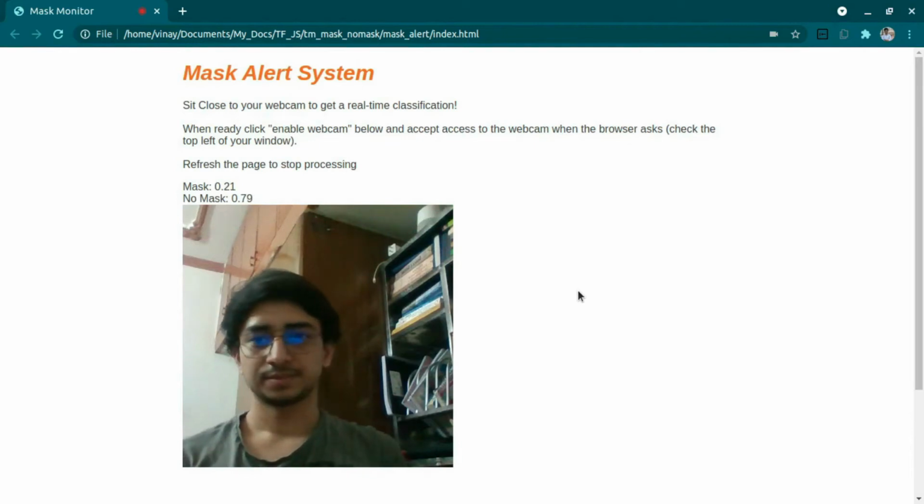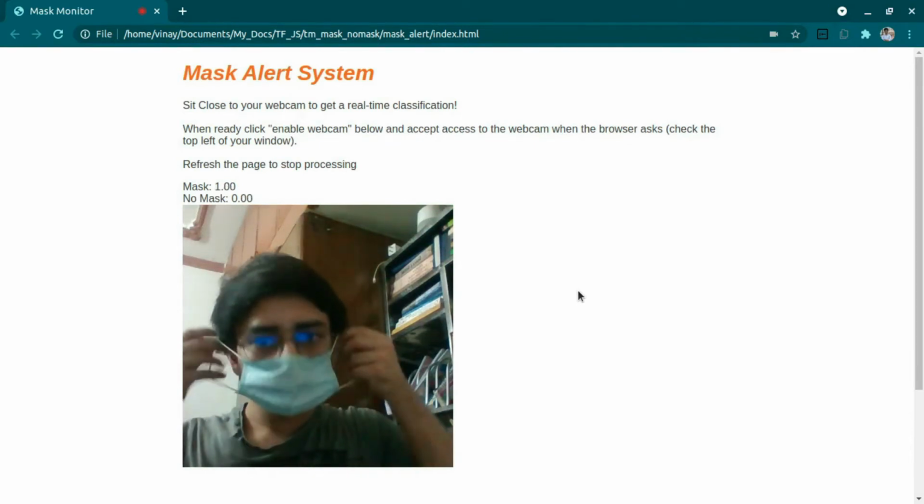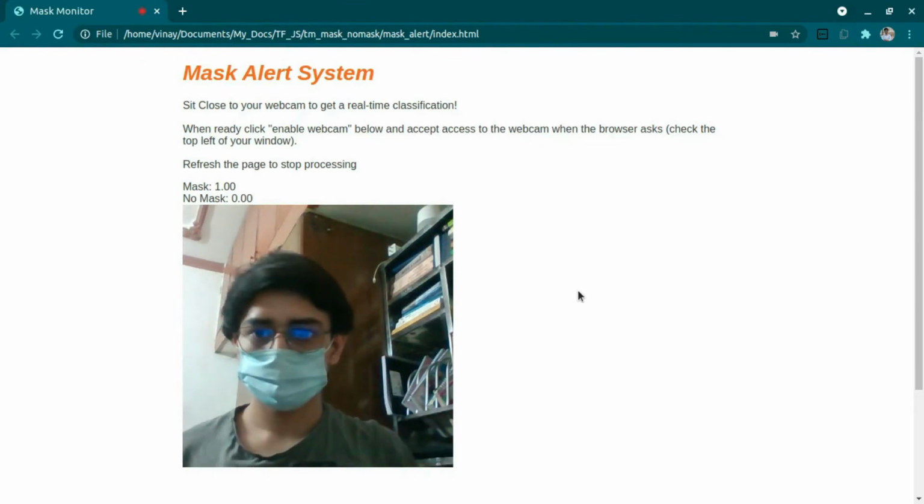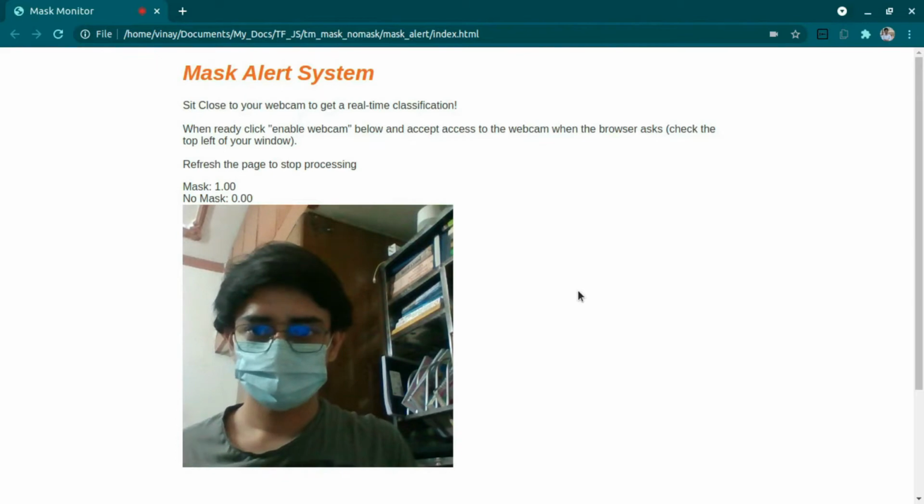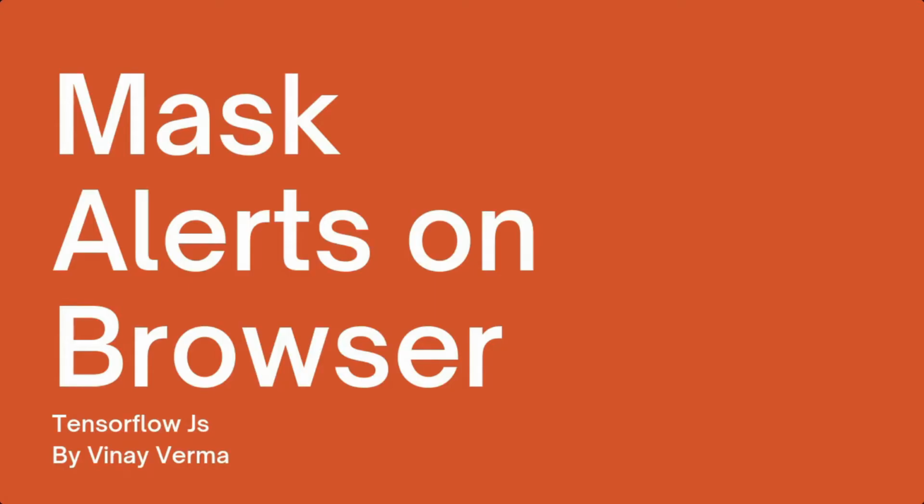Mask is not there, so it is showing the mask alert. Now the mask accuracy or the confidence is 1 and no mask is 0, so I am wearing a mask as per the model.